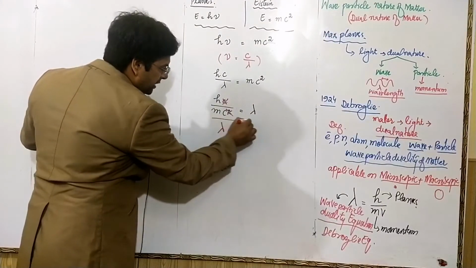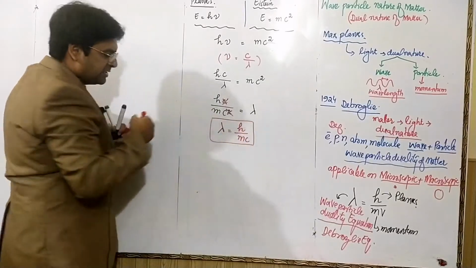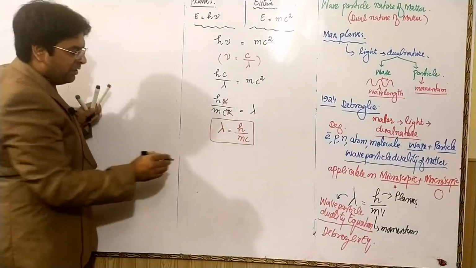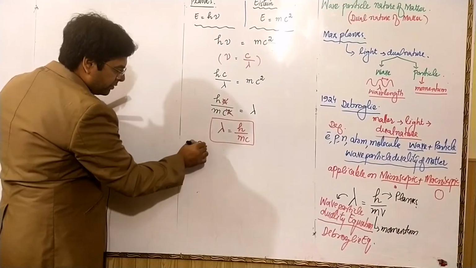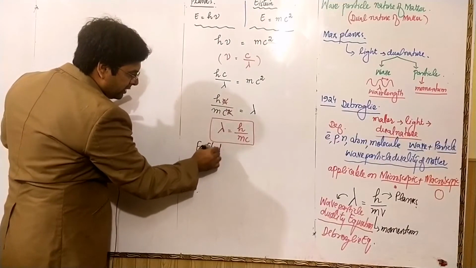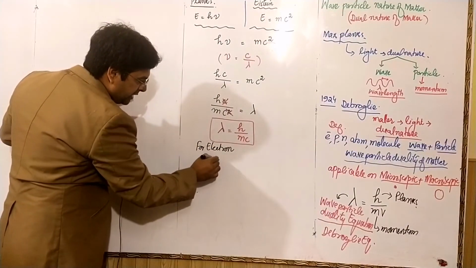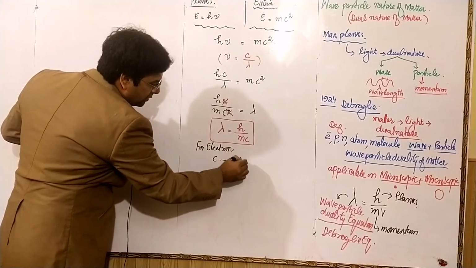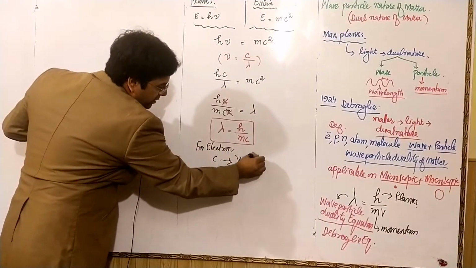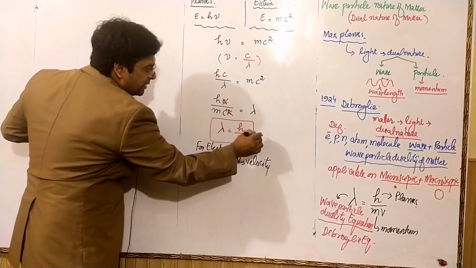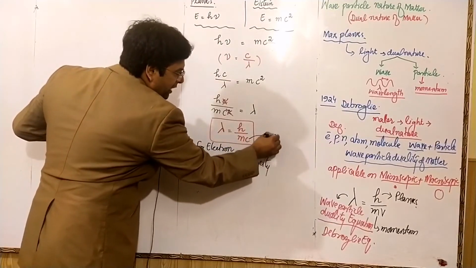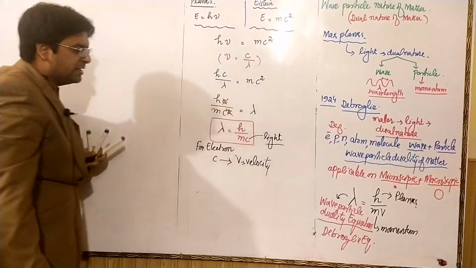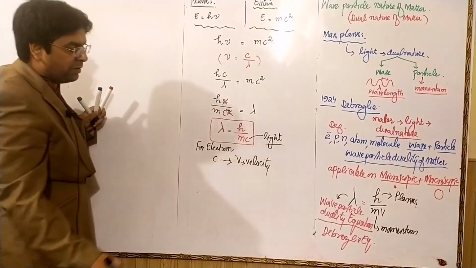C is the speed of light. For electron, c is replaced by v, so v is the velocity of electron. c is for light, the speed of light. For electron, its speed is changed to v.